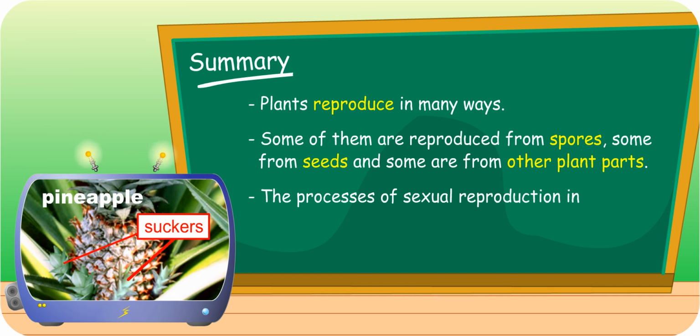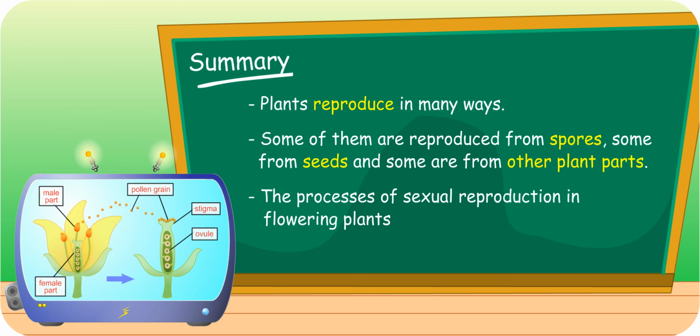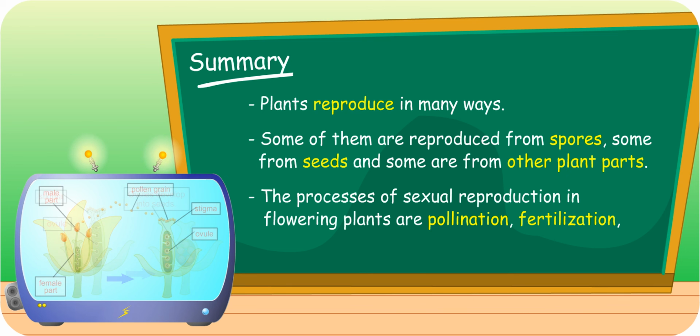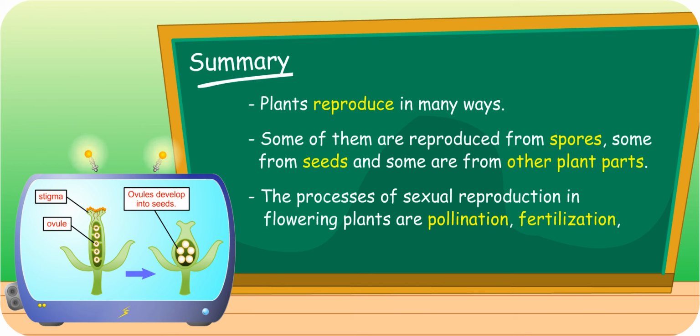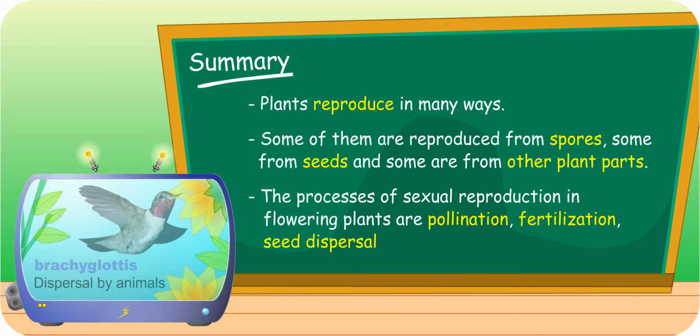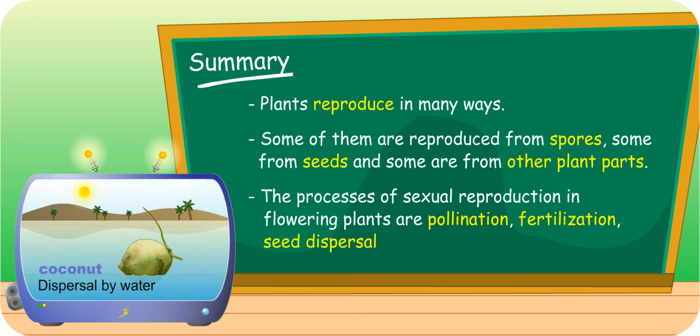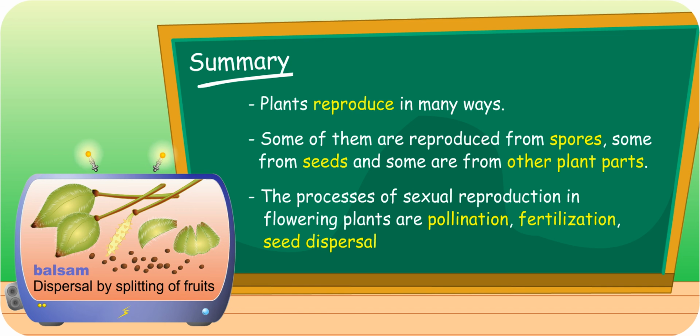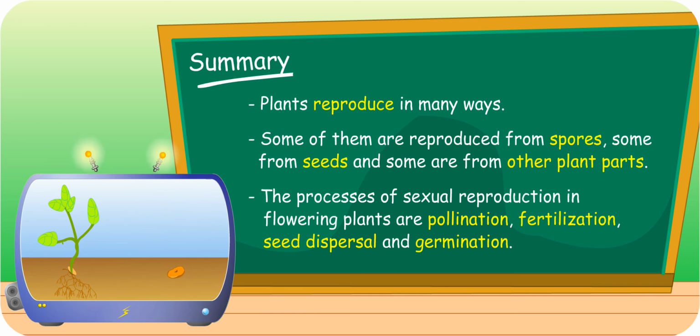The processes of sexual reproduction in flowering plants are pollination, fertilization, seed dispersal, and germination.